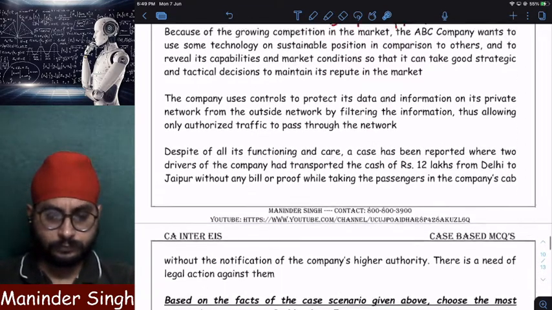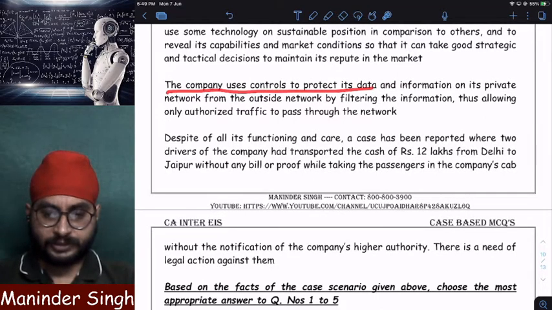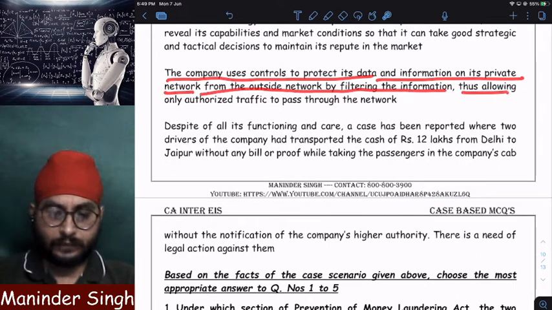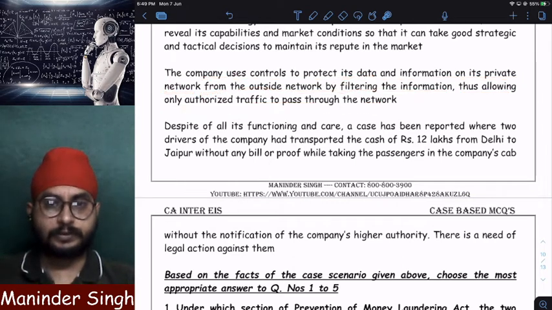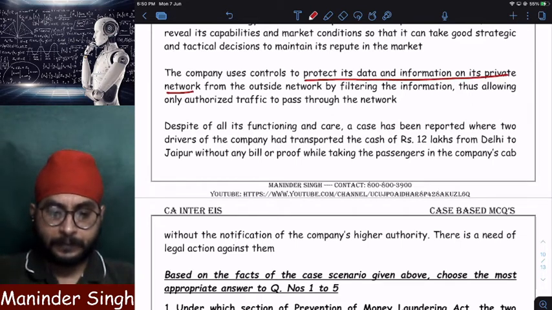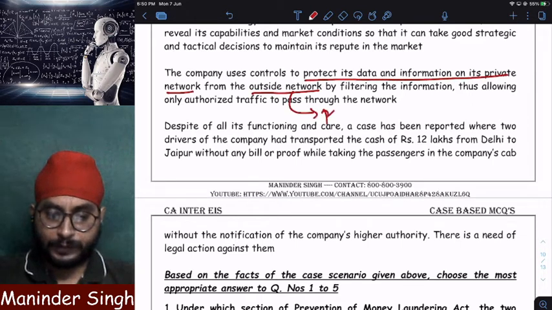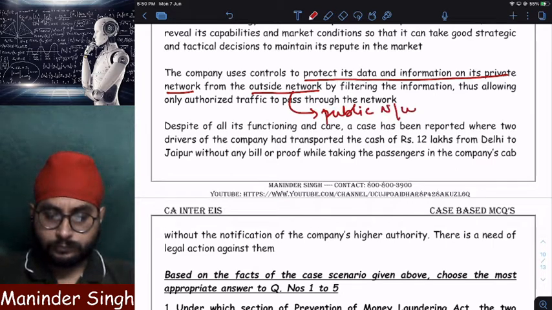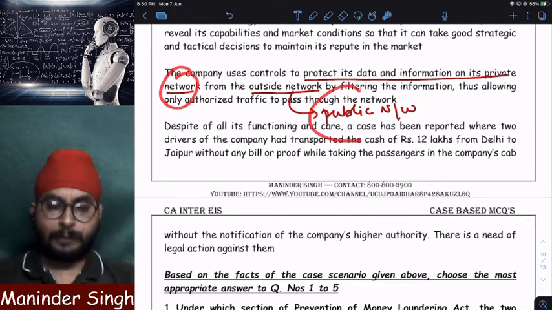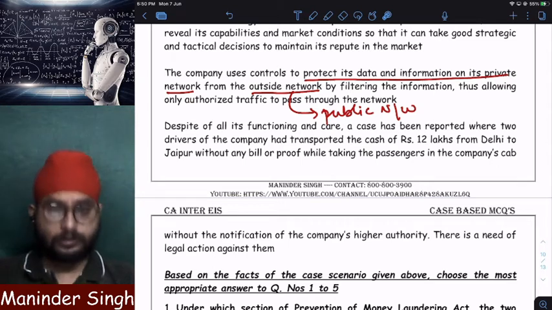The company uses controls to protect its data and information on its private network from the outside network by filtering the information, thus allowing only authorized traffic to pass through the network. What is happening here? It is protecting the data on its private network. From what? Outside network. Outside network means public network. By filtering the information and allowing only authorized traffic to pass. See, private network is there, public network is there. Private network is safe, but public network is always unsafe.